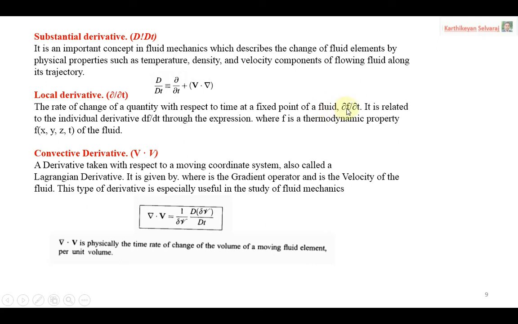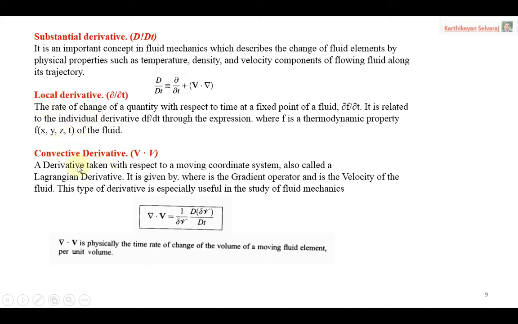Suppose I am taking dou f, meaning any physical parameter. So dou f by dou t is related to the individual derivative through the expression, where f is the thermodynamic property, it may be density, temperature, anything. That way we can express the local derivative.